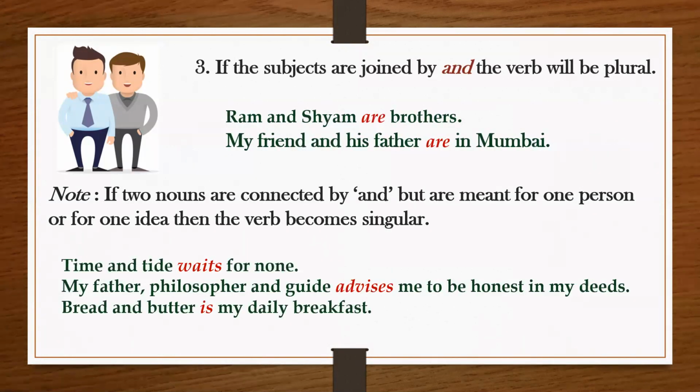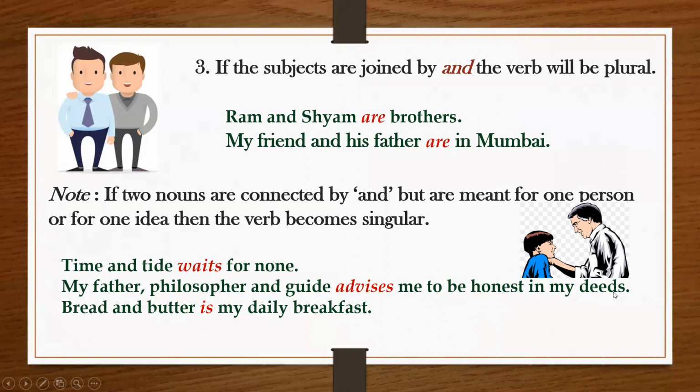Now we have an exception to this rule, which says that if two nouns are connected by and but are meant for one person or for one idea, then the verb becomes singular. For example, time and tide waits for none. So here, though time and tide are connected with the word and, because they are talking about the same idea, that is why I'm using a singular verb, waits. My father, philosopher, and guide advises me to be honest in my deeds. So here, philosopher and guide is used for the same subject, that is father. That is why I have used a singular verb over here.